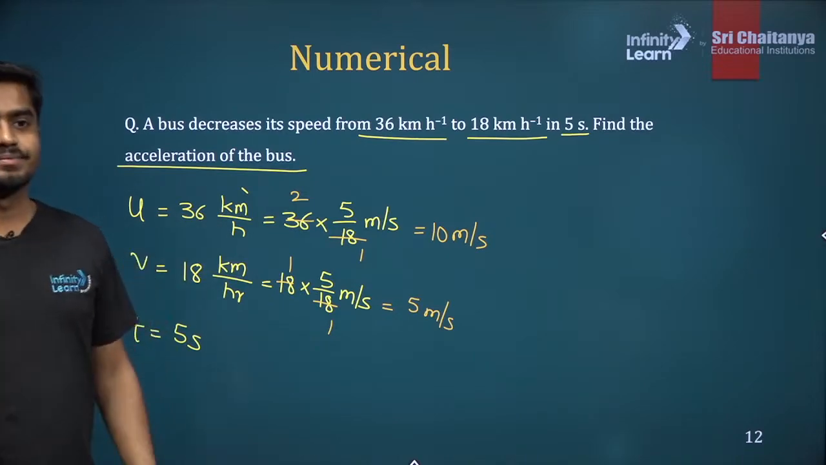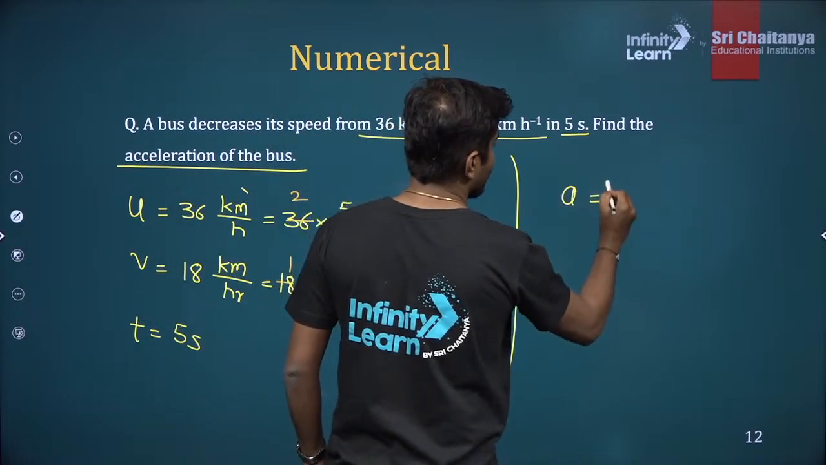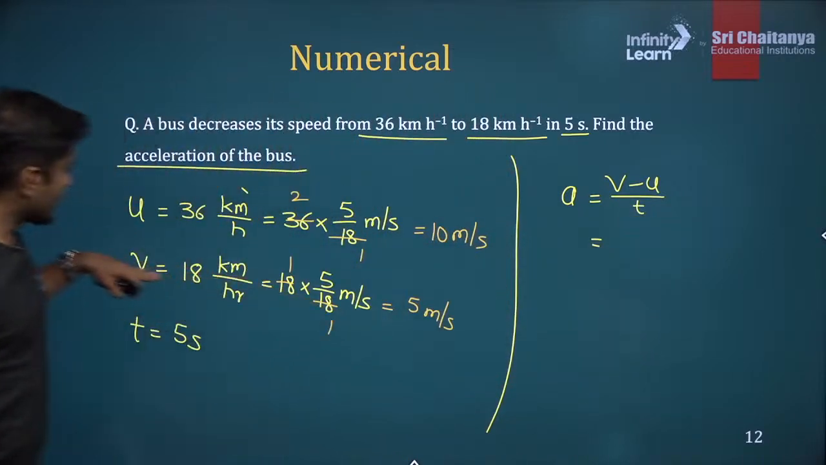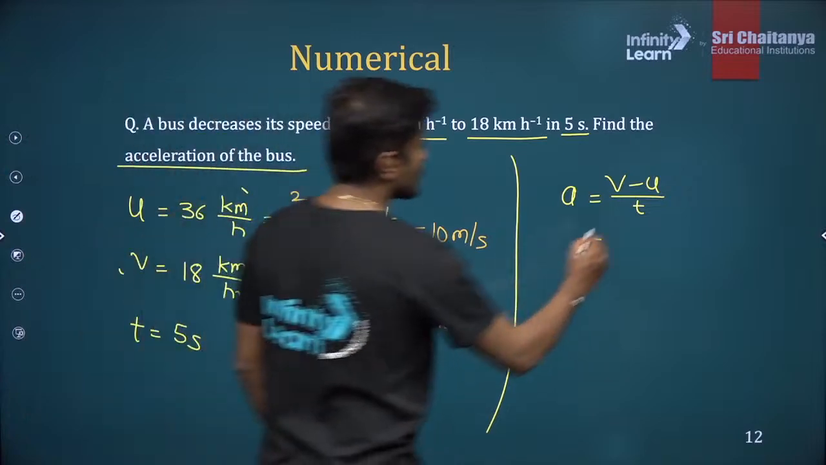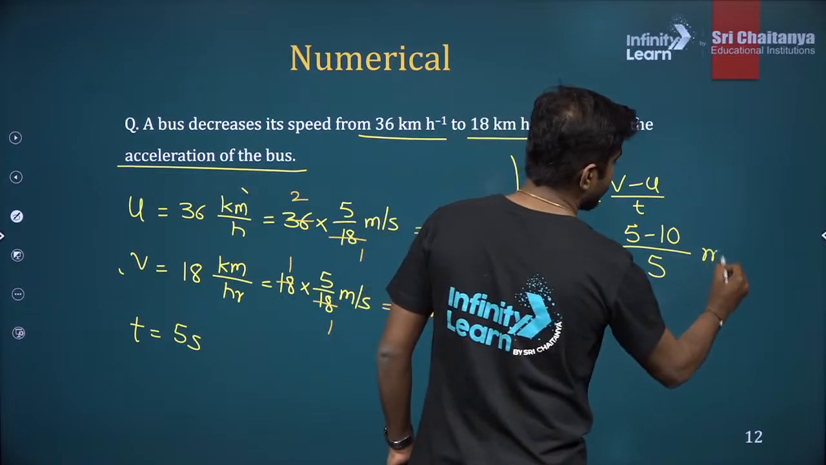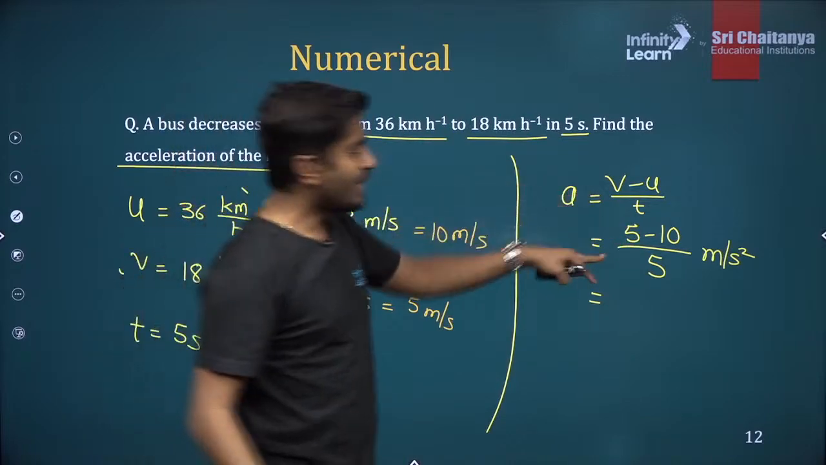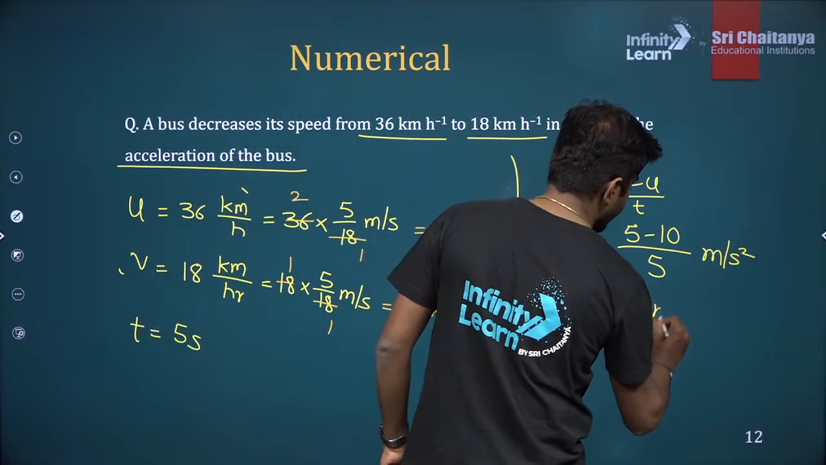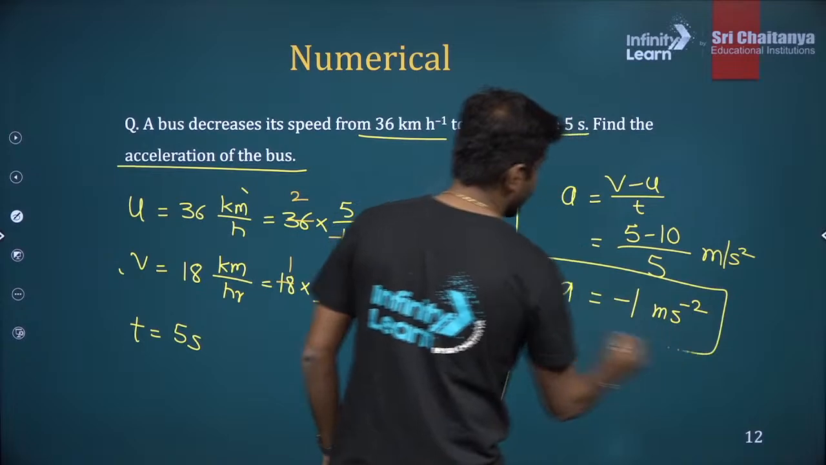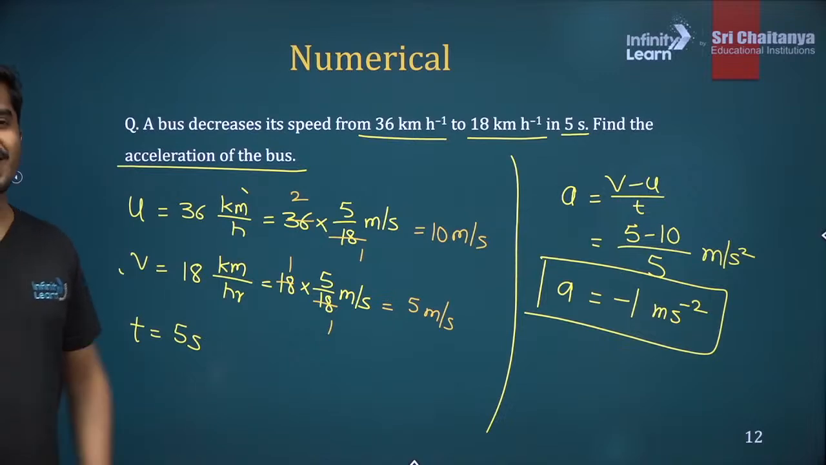Yes, Rudraksh, correct. So what should be the answer? Now acceleration is nothing but final velocity minus initial velocity divided by time. What is the final velocity? Final velocity v is 5. So it is 5 minus 10 divided by 5, in meters per second square, which is minus 5 divided by 5, which is minus 1 meter per second square, or second raised to minus 2. So that is the value of your acceleration. Clear? How many of you found it easy, very simple?